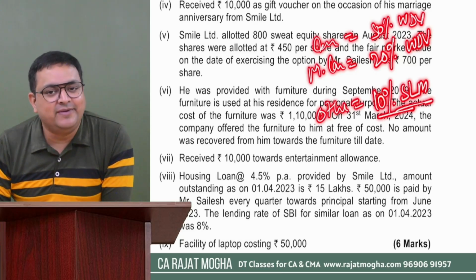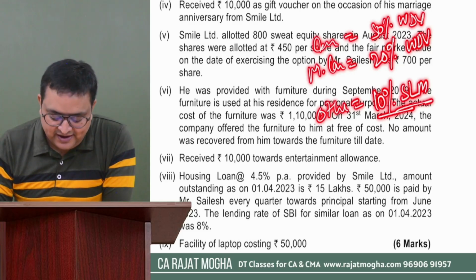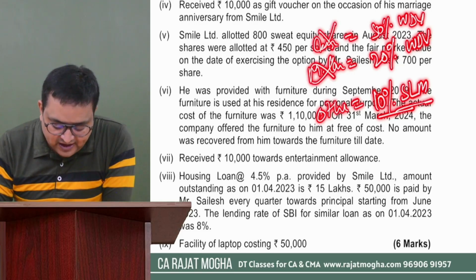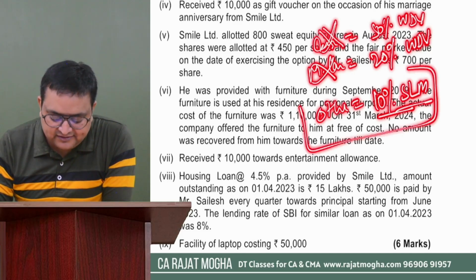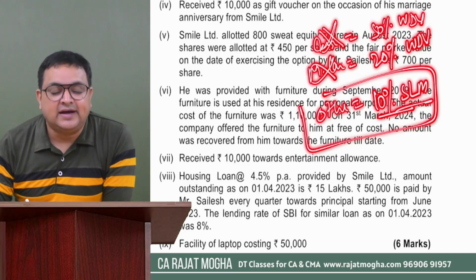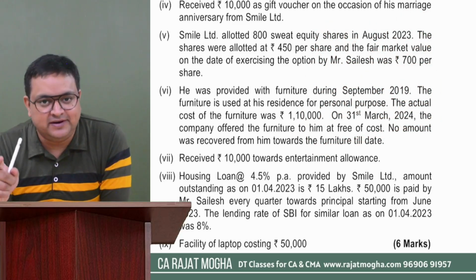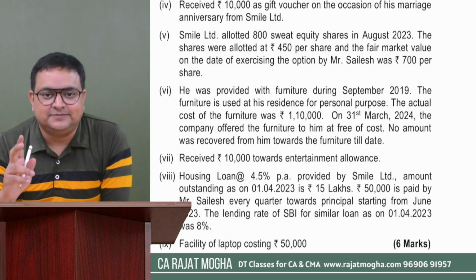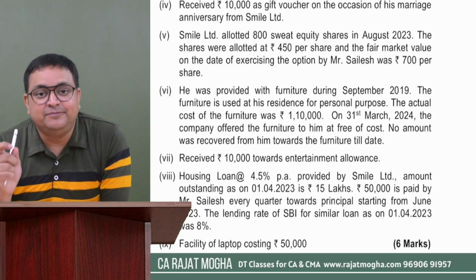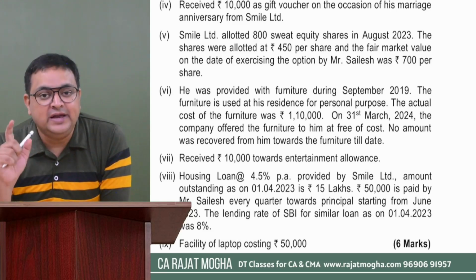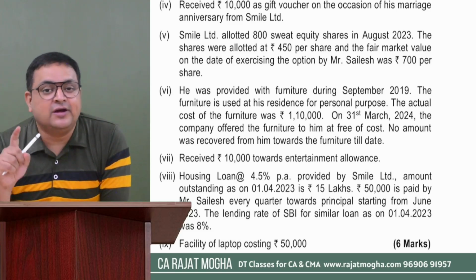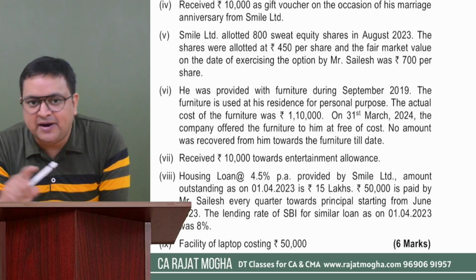It is the straight line method. So here it is not a car, it is not a computer, it is other assets. So here you will calculate the depreciated value by applying the 10% straight line method. Second thing, this 10% depreciation should only be for completed years, and for any part of the year you have